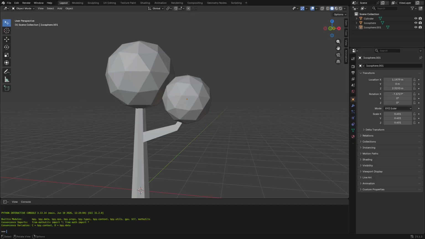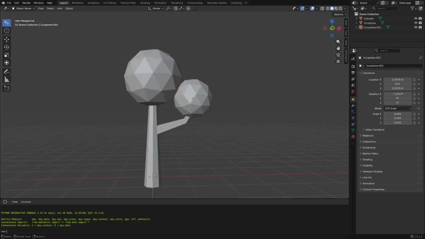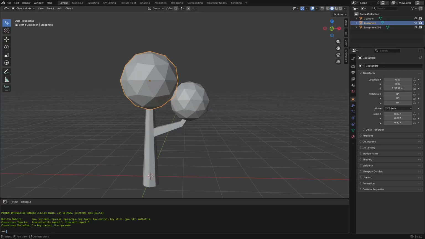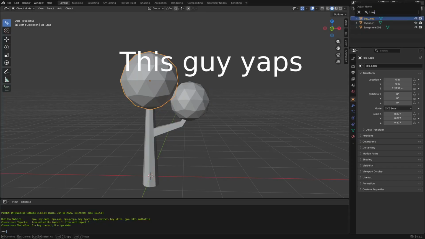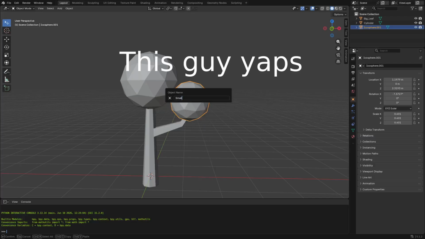So, back to Blender. Next is going to be parenting objects. I'm going to call this one Big Leaf, and then I'll call this one small leaf. Is there a way to do it from here? No, F2? Oh, cool.